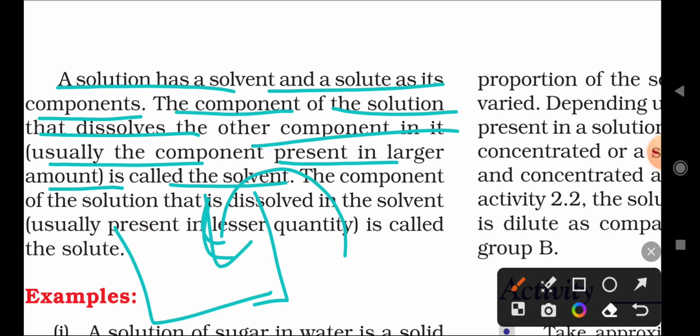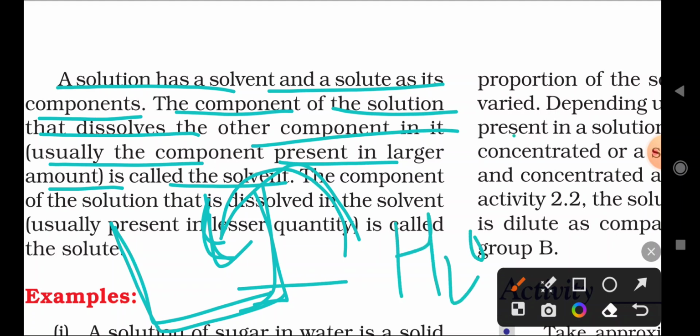For example, water is called a solvent because it dissolves a large number of particles in it.